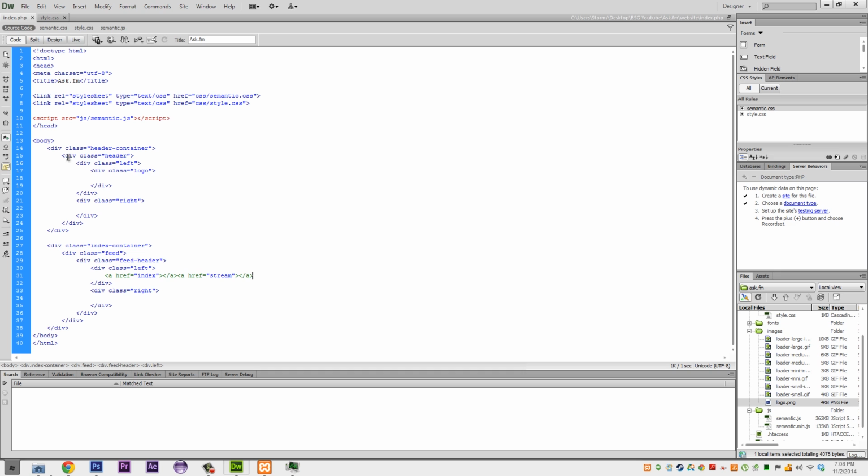And they're going to be separated by a non-breaking space, and then a separator, and then another non-breaking space. This one's going to say friends answers. Actually, we'll just copy what they say. So answers or stream. So we have a look. It says answers and stream. But we want to make that look better rather than how it looks right now.